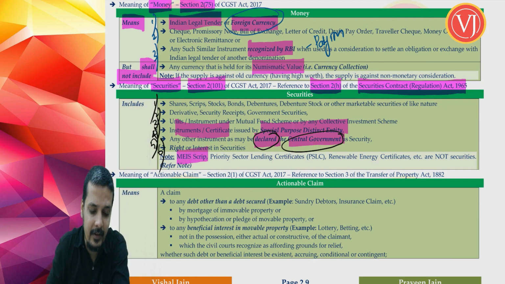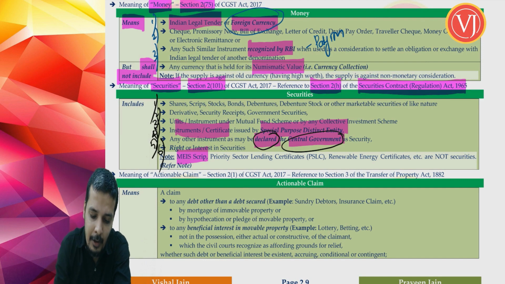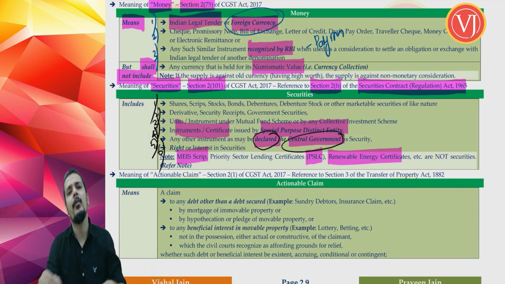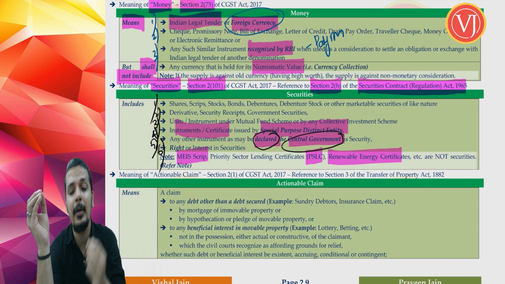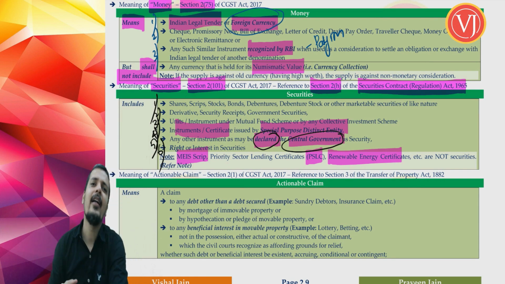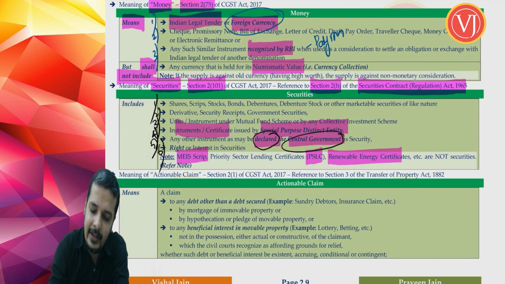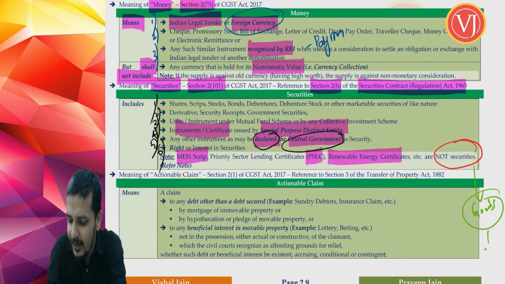The same is true with MEIS scrip, which we are going to discuss in foreign trade policy. MEIS scrip, Merchandise Exports from India Scheme, priority sector lending certificate, renewable energy certificate, etc. There are a lot of examples. Whether it is MEIS scrip, priority sector lending certificates, or renewable energy certificates, they are not covered within the definition of securities. And once it is clear that they are not securities, it is clear that they are goods. The moment I say they are not securities, it means they are goods.